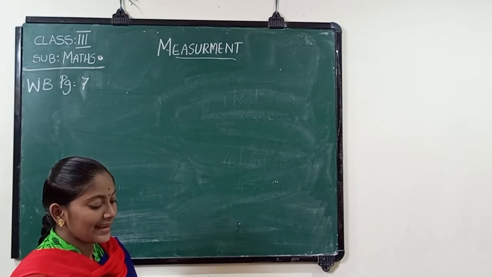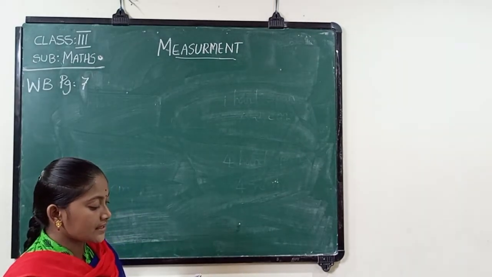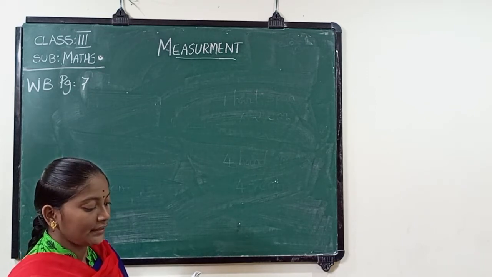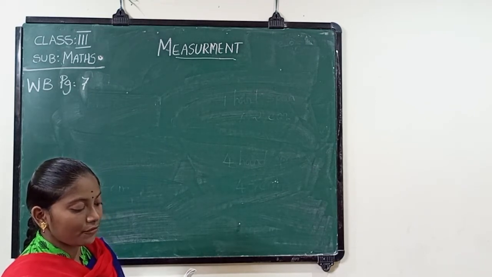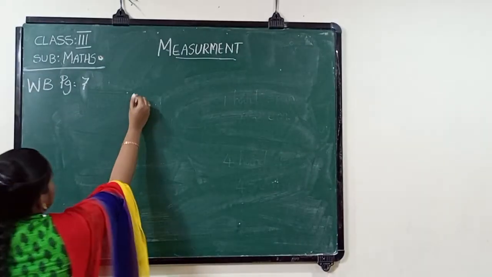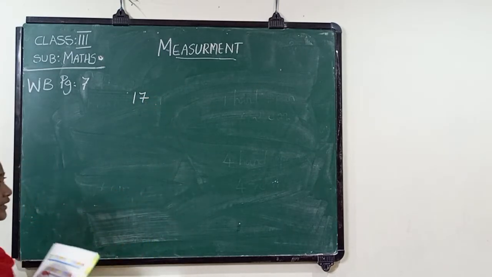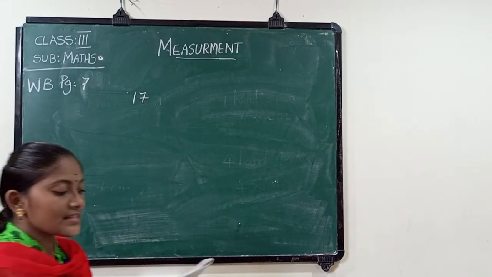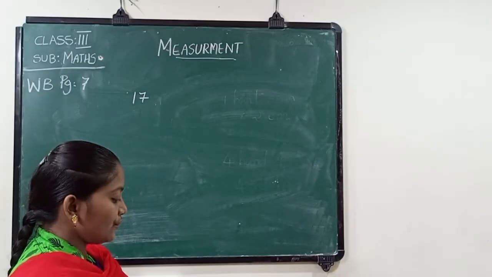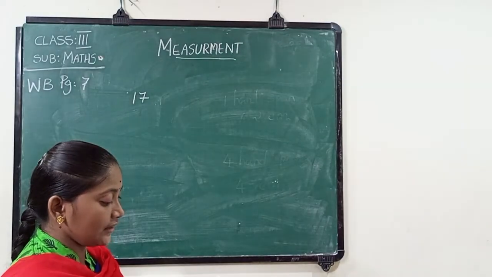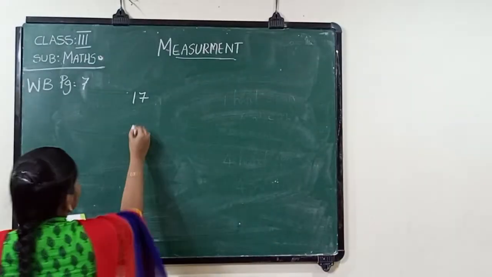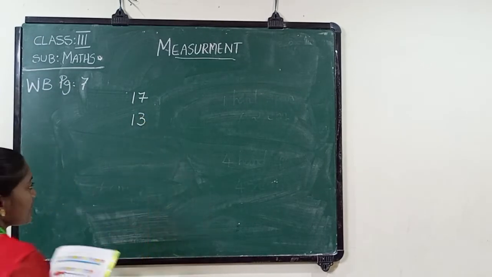Here for the pencil, how many blocks are there? Count and say 1, 2, 3, 4, 5, 6, 7, 8, 9, 10, 11, 12, 13, 14, 15, 16, 17. How many blocks are used for the pencil? 17 blocks. Next one. It's a screwdriver. How many blocks are used here? Count. 1 to 13. How many? 13 blocks for the screwdriver.